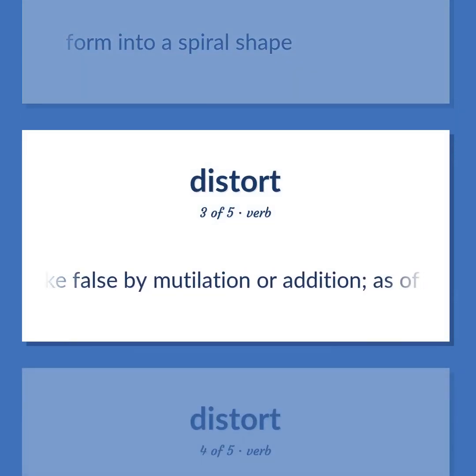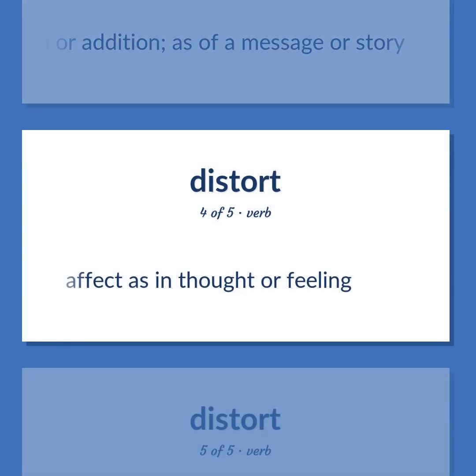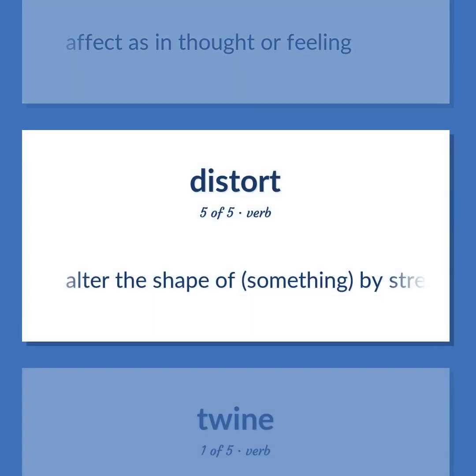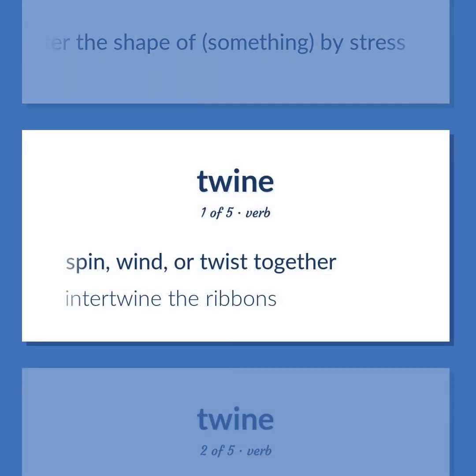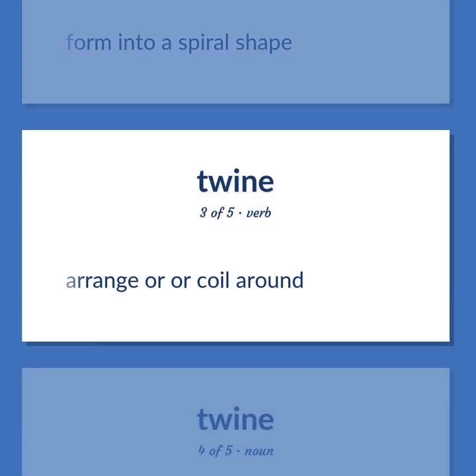Make false by mutilation or addition, as of a message or story. Effect as in thought or feeling. Alter the shape of something by stress. Spin, wind, or twist together. Intertwine the ribbons. Form into a spiral shape. Arrange or coil around.